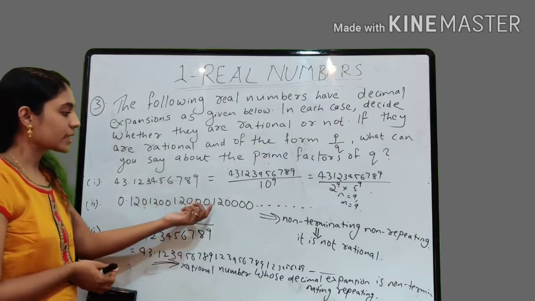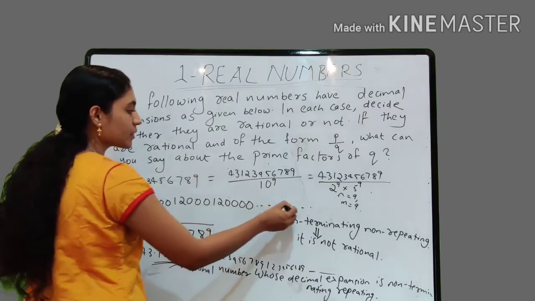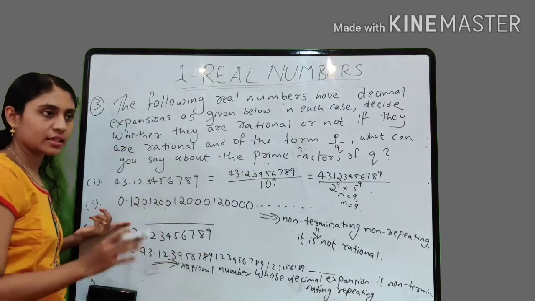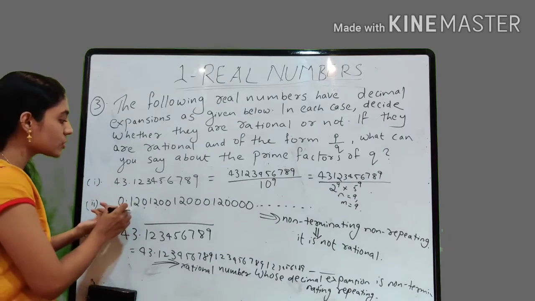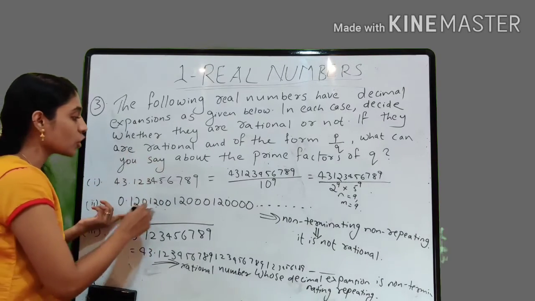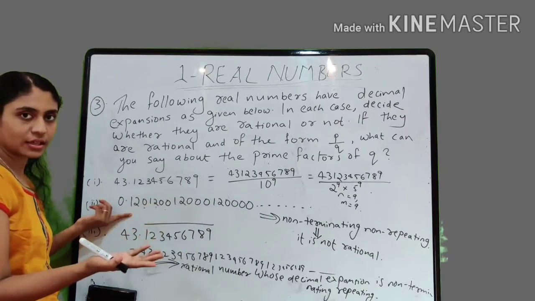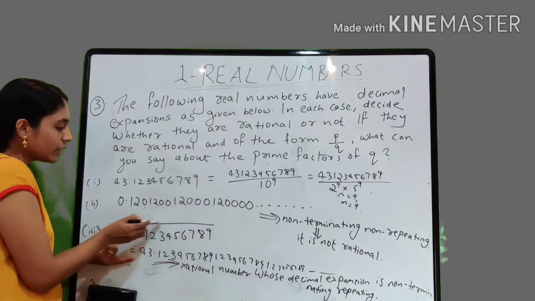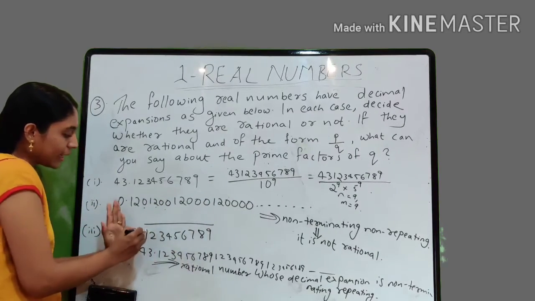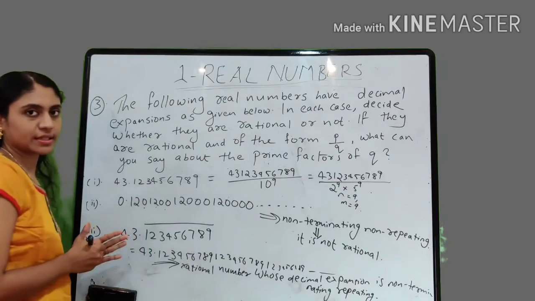Now what about the second case? In such numbers, it is non-terminating, right? It is not having any end, as well as it is non-repeating. So this is not a rational number. And what about the third one? This bar means after 9 again it starts from 1, 2, 3, 4, 5, 6, 7, 8, 9.